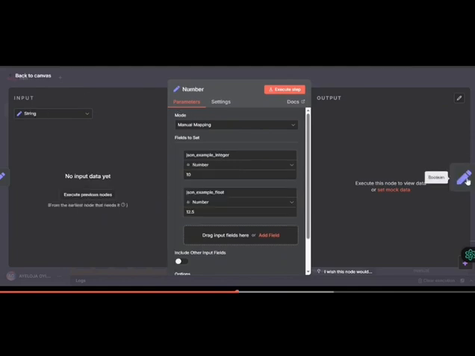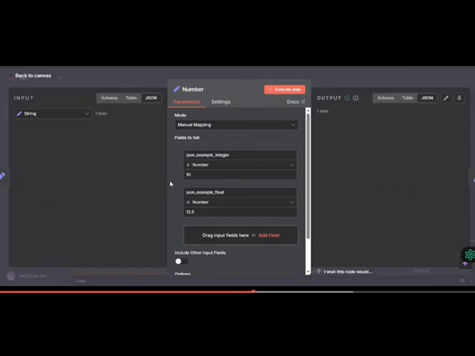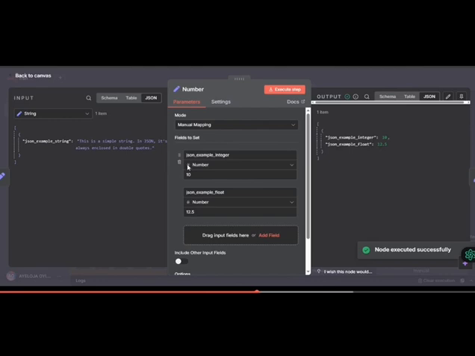And where we start with this thing starts to make sense. So now this is another data type: number. And look at this now. Numbers are represented by hashtags. Let's quickly execute this previous node. So numbers are represented as hashtags.